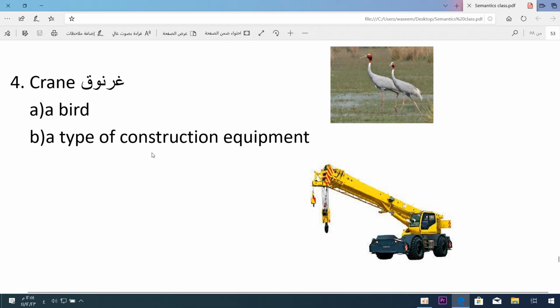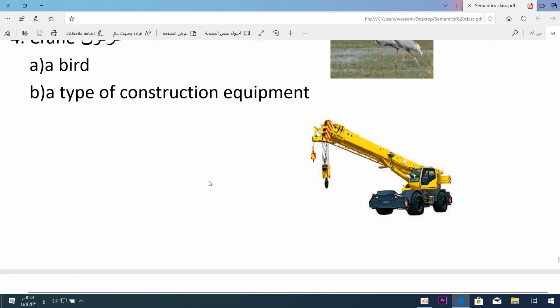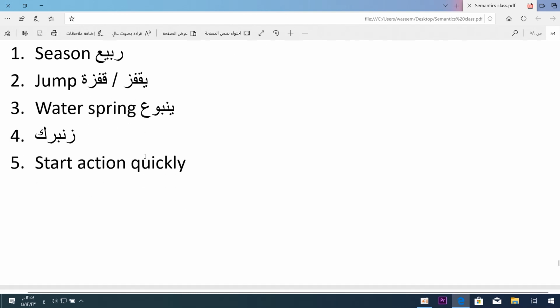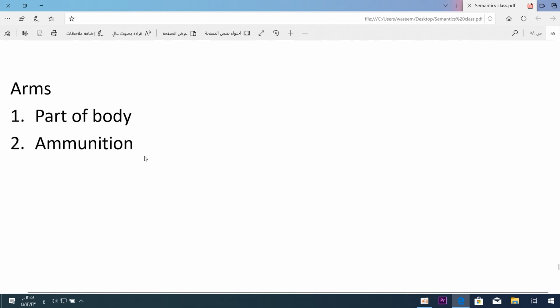Okay, you see, this is a crane. Spring, season. Jump, water spring. As you see, spring, to jump, a water spring. So these are words having several meanings. Arms, part of body, ammunition. There's no relation between the arm and ammunition.